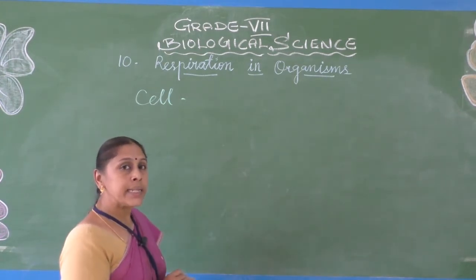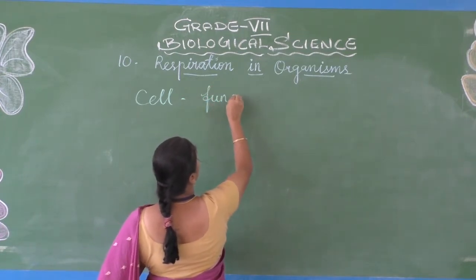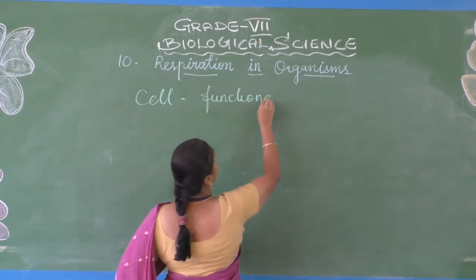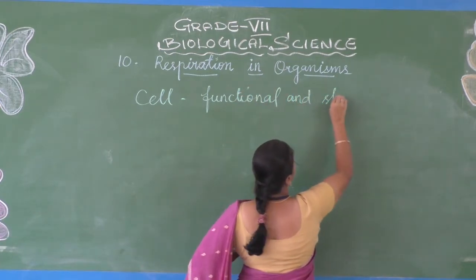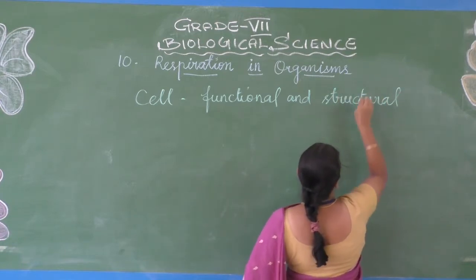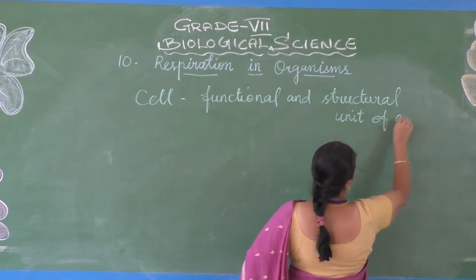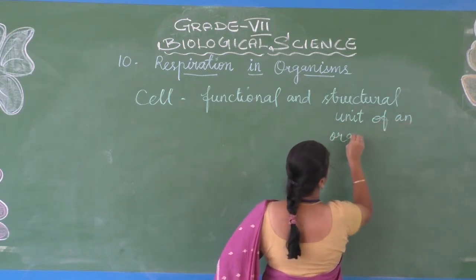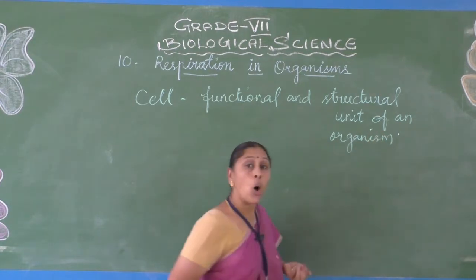That is why it is called the functional and structural unit of an organism.